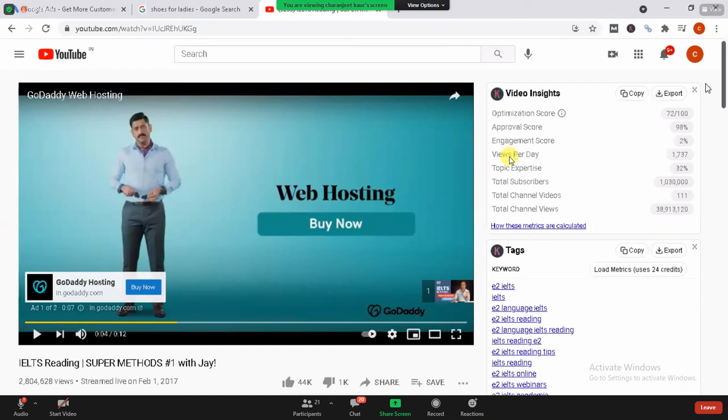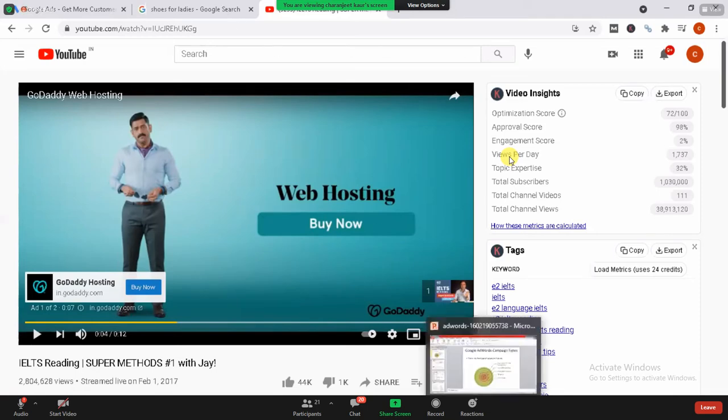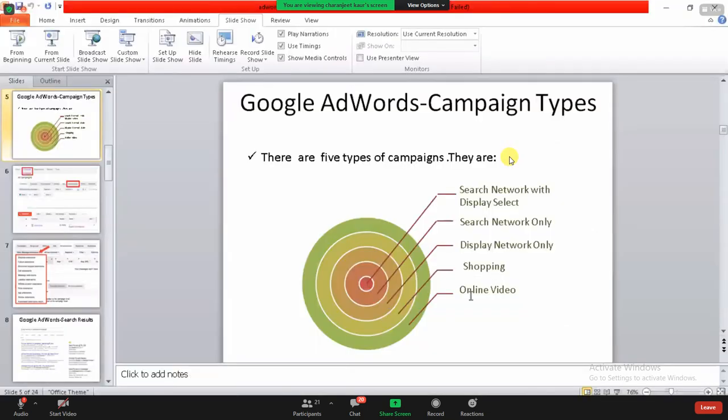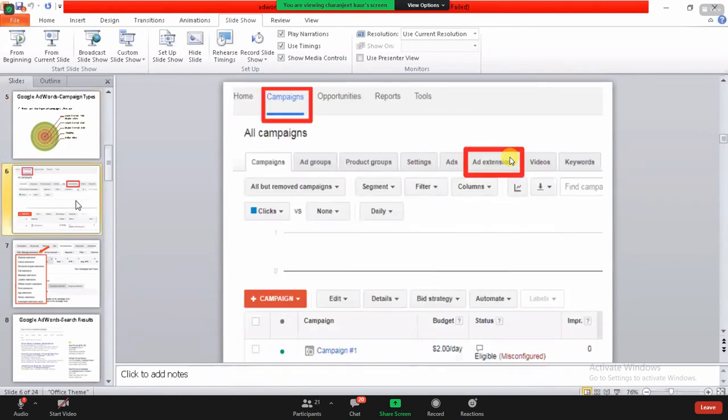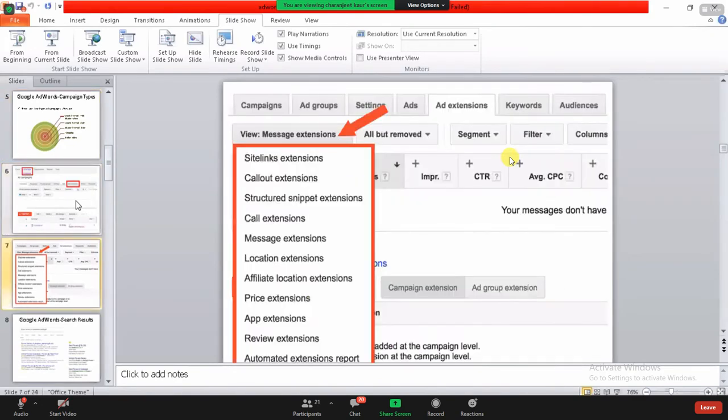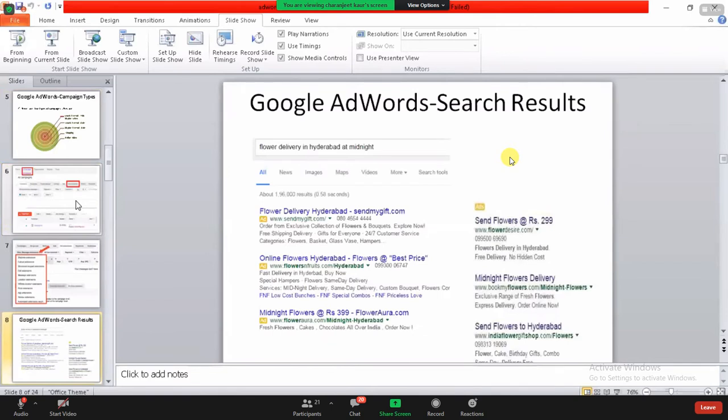Before every video, they are paying to have their ad shown. So this is a live example of online video. They have a big budget, so that is why they are paying. Now, moving forward and talking about the campaigns, I'm going to cover this later on. This is just an example that I have shown you.